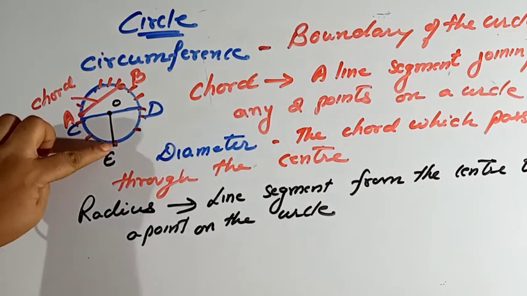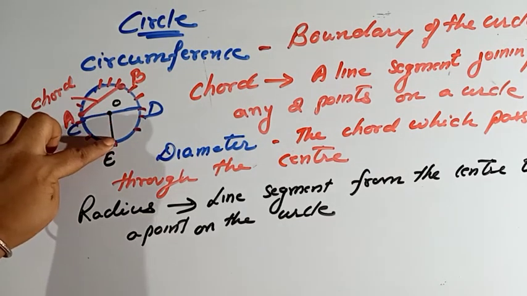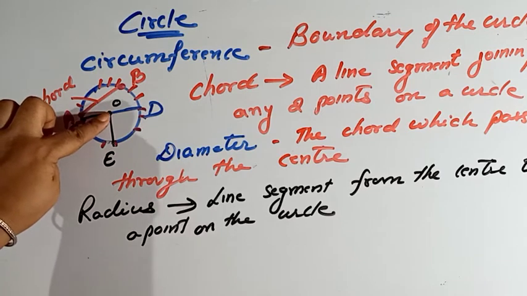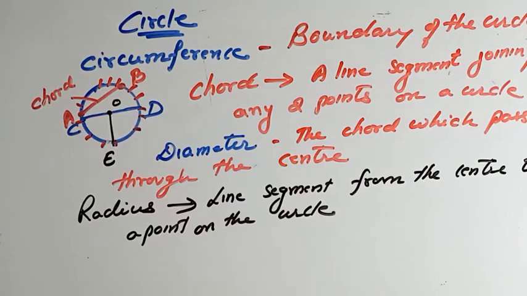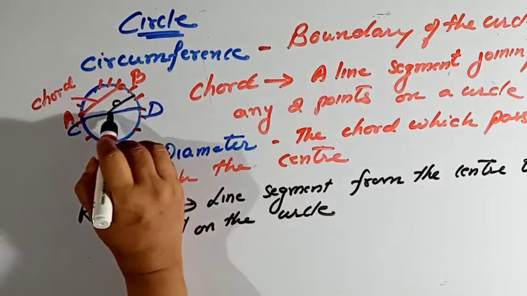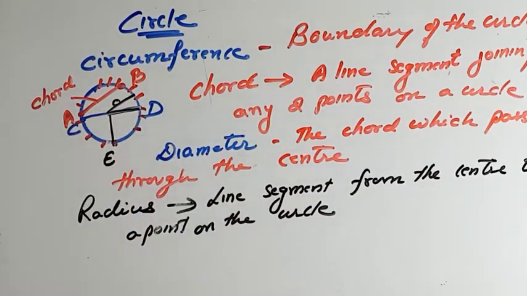A radius is a line segment, it has 2 endpoints. It starts from the center to a point anywhere on the circle. This is also a radius. This is also a radius. A line segment from the center to a point on the circle is known as the radius. Up to here, is it clear?